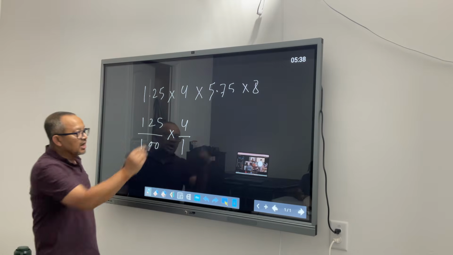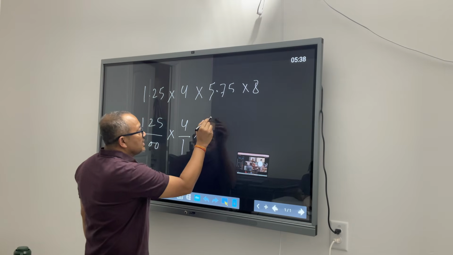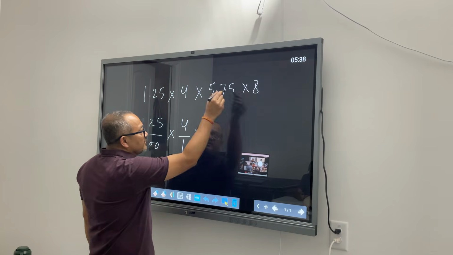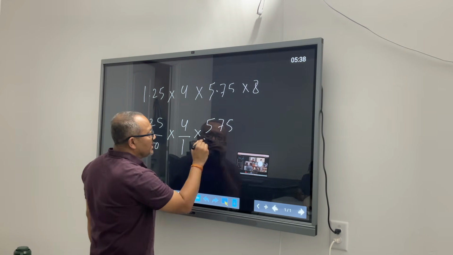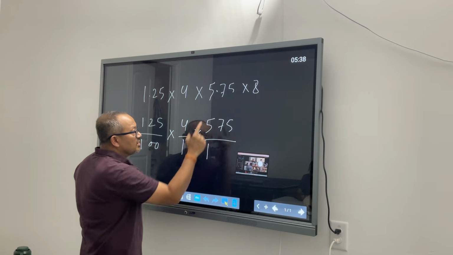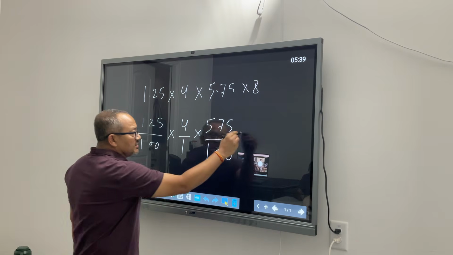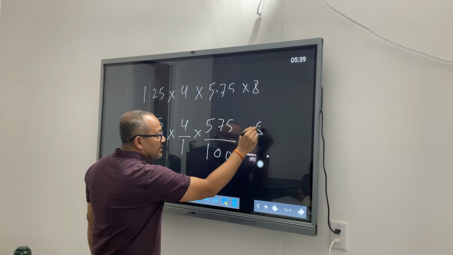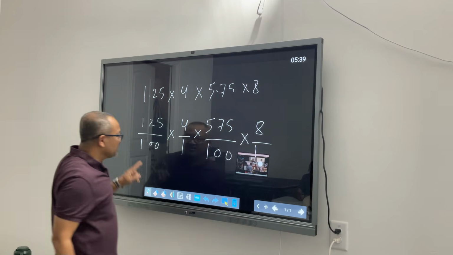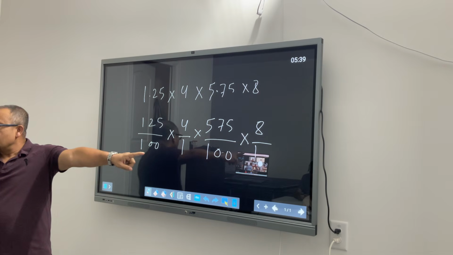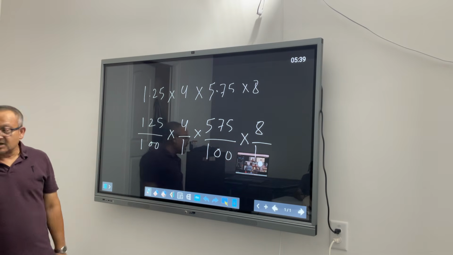Okay? Now this 5.75. This becomes 575 over 100. Then again 1 for the decimal, 2 digits, 2 zeros. Done. And same thing with 8, 8 by 1. Everything in the fraction form. Everything is in fraction form.